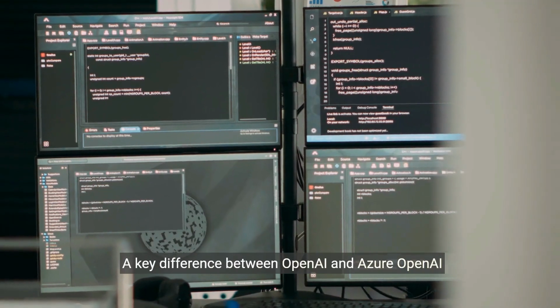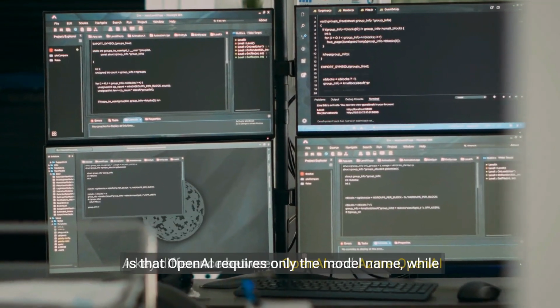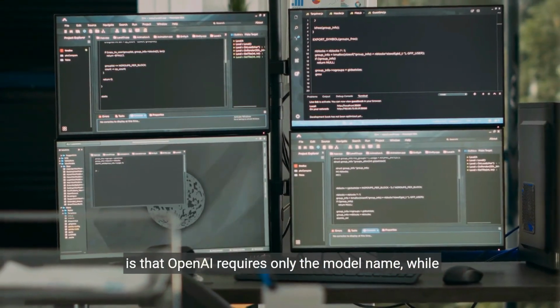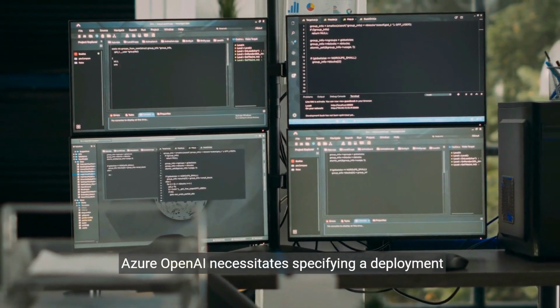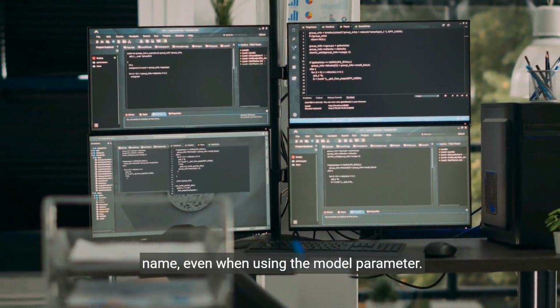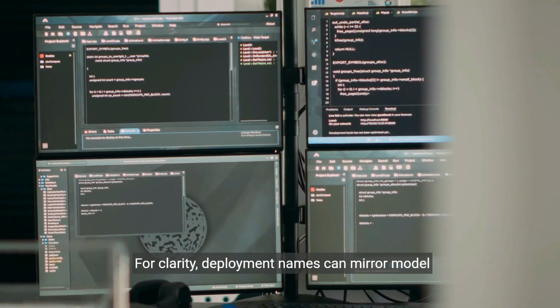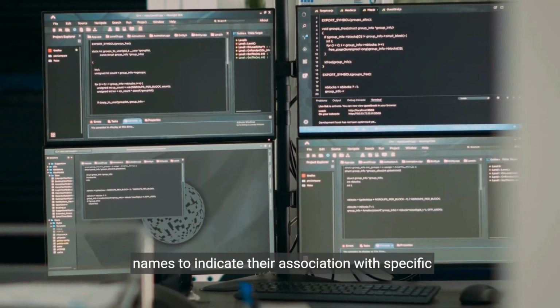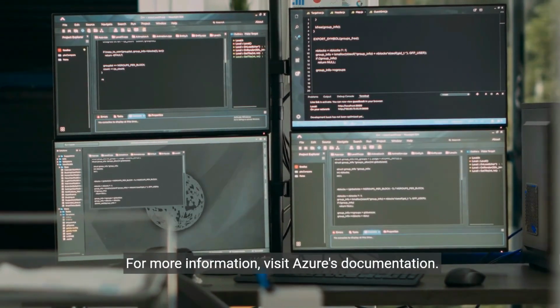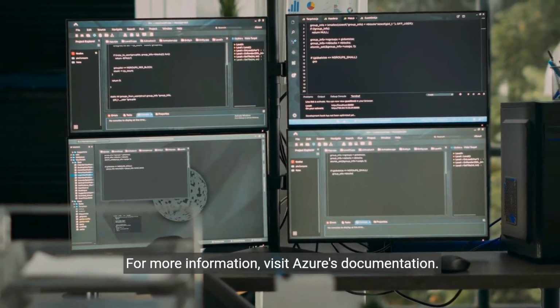A key difference between OpenAI and Azure OpenAI is that OpenAI requires only the model name, while Azure OpenAI necessitates specifying a deployment name even when using the model parameter. For clarity, deployment names can mirror model names to indicate their association with specific API endpoints. For more information, visit Azure's documentation.